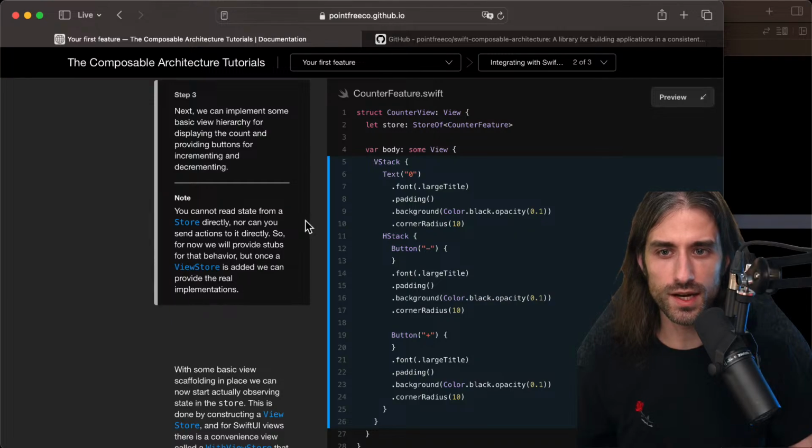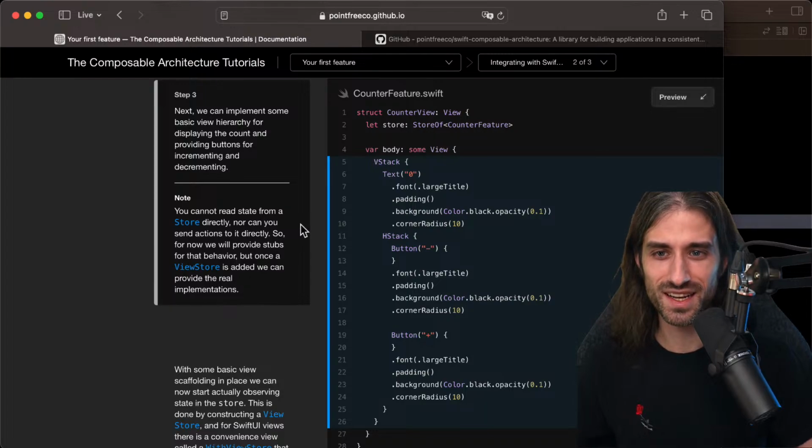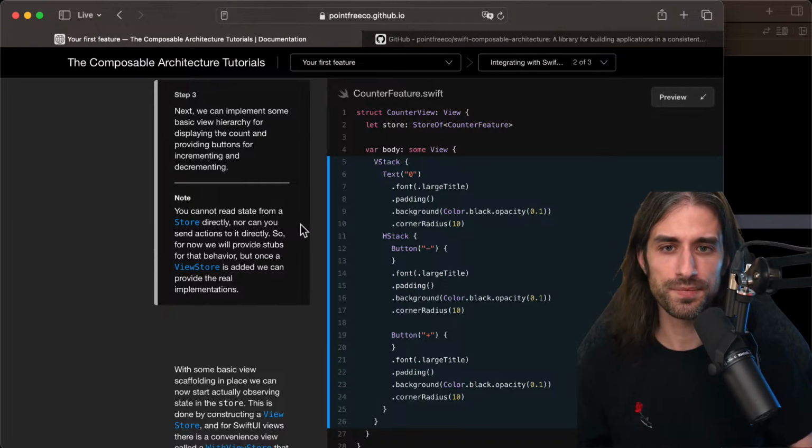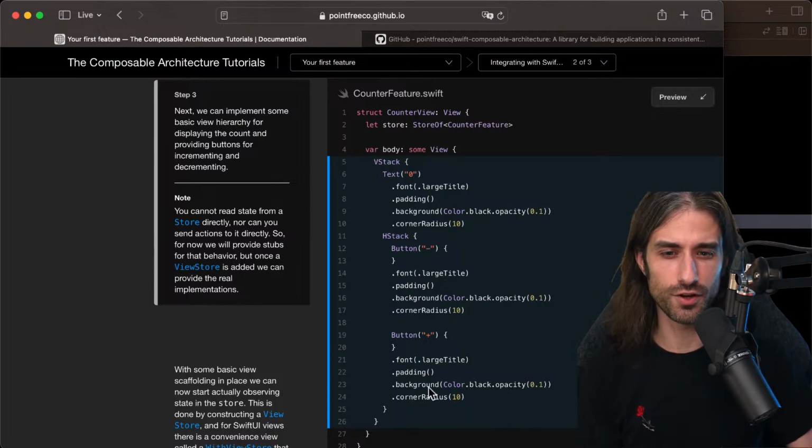And a note, you can read state from a store directly. No, you cannot. You cannot read state from a store directly, nor can you send actions to it directly. So for now, we'll provide stubs for that behavior, but once a view store is added, we can provide the real implementation. So remember, it's what was said in the intro of this section. There is an intermediary between the store and the view, which is conveniently named view store.